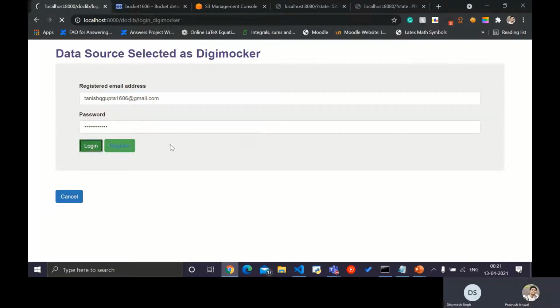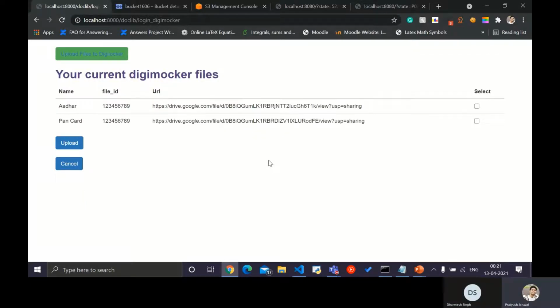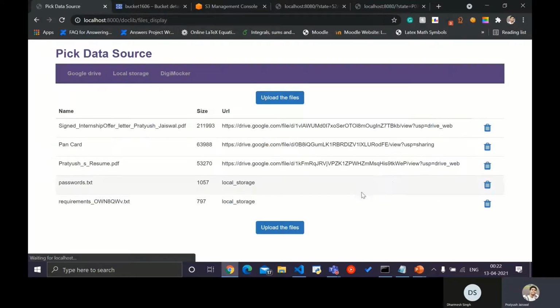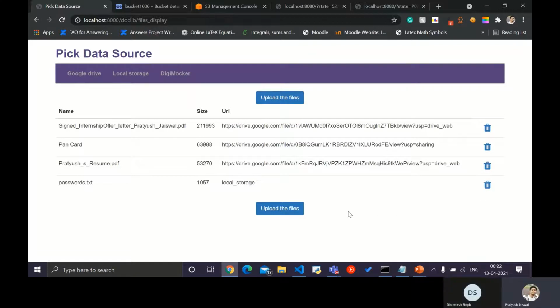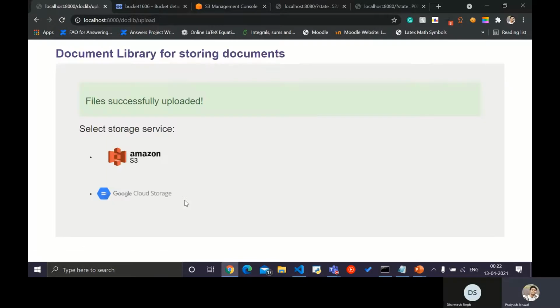After a successful login, all the data files which are currently present in DigiMocker will be displayed for the corresponding user. And after that, the user will be asked to select any file. I'm just using this one to upload the file. After that, all the files which have been selected are present here. For the final upload, the user can opt to delete any file if it does not need to be uploaded. Then the final upload the files button will be clicked, and if successfully uploaded, the view will be like this one.